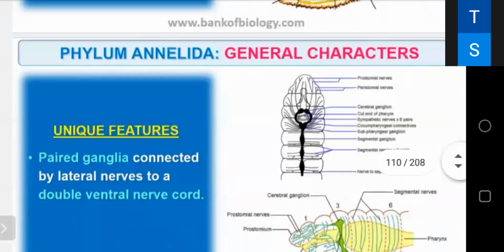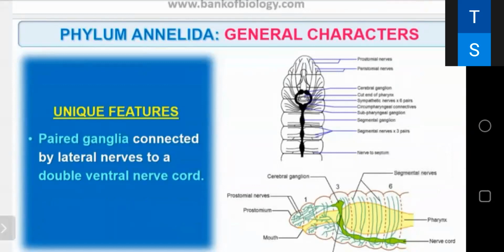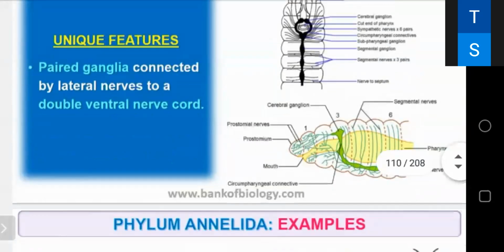So they have a paired ganglion. They have the nervous system also. Paired ganglion connected by lateral nerves to a double ventral nerve cord. In this, the nerve cord is on the ventral side, and it is double. You can see.